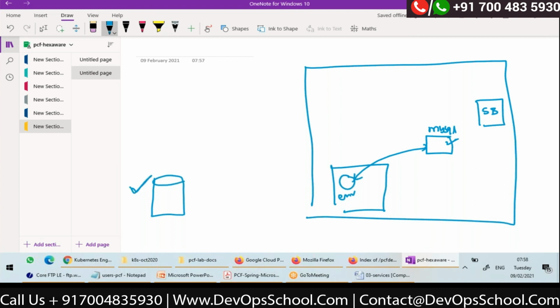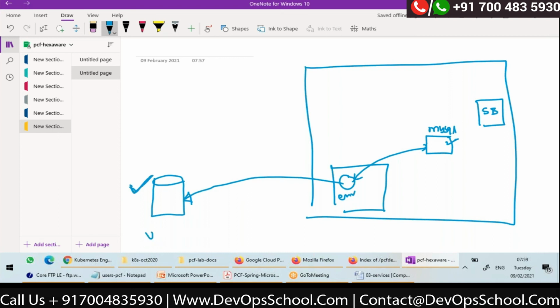Database is a service. Is this a managed one? No, it is not installed through BOSH. It is not installed through Cloud Foundry. So I want my application to be able to connect to this database.